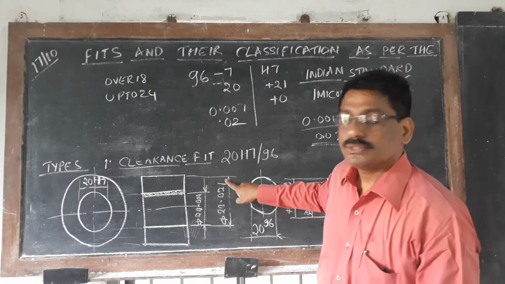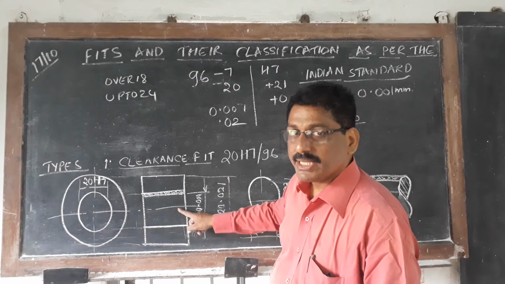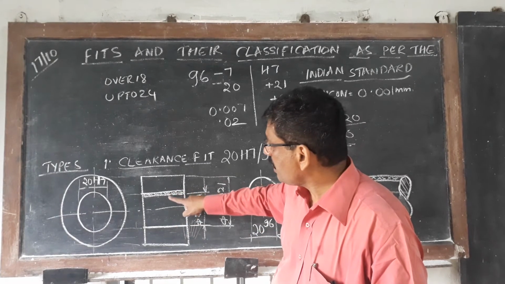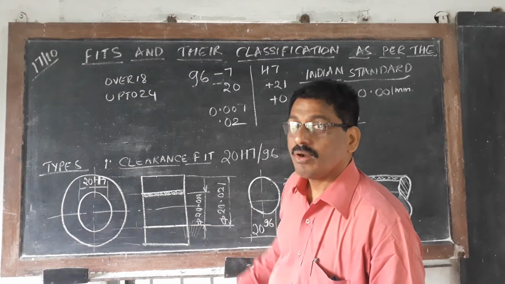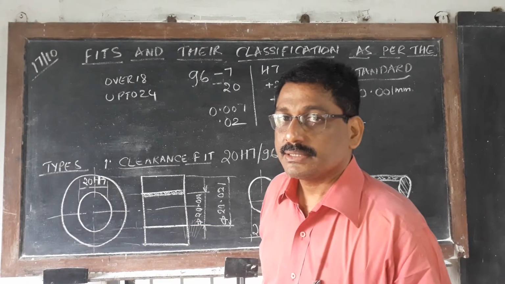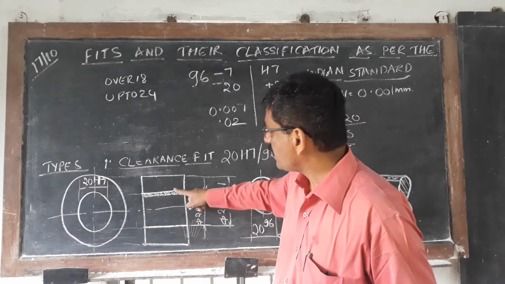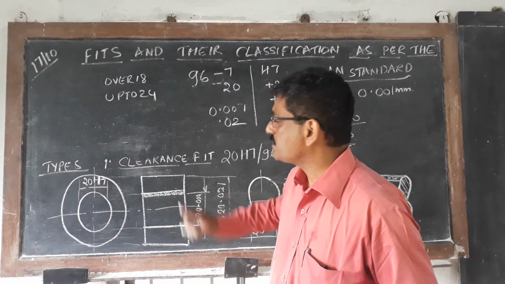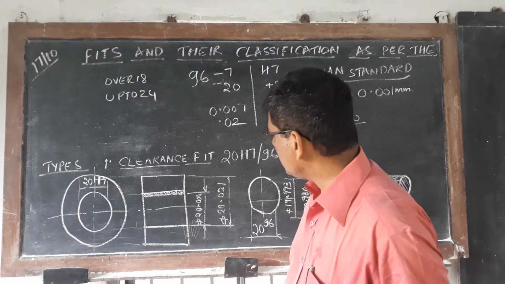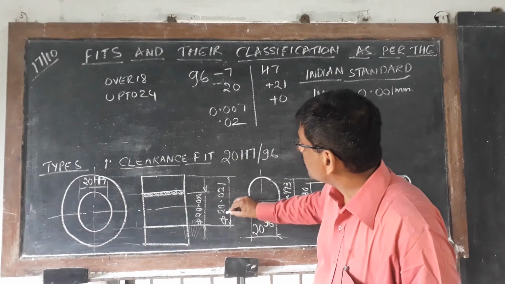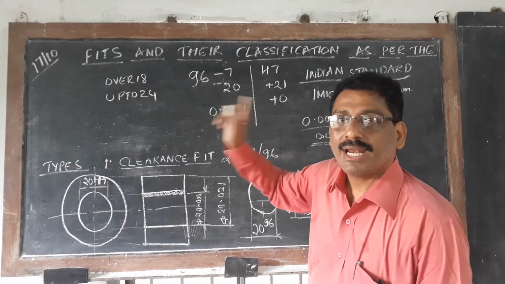The difference between the maximum limit of size and the minimum limit of size is called tolerance. So you can maintain the hole up to 20 mm, or else you can go up to 20.021 mm.